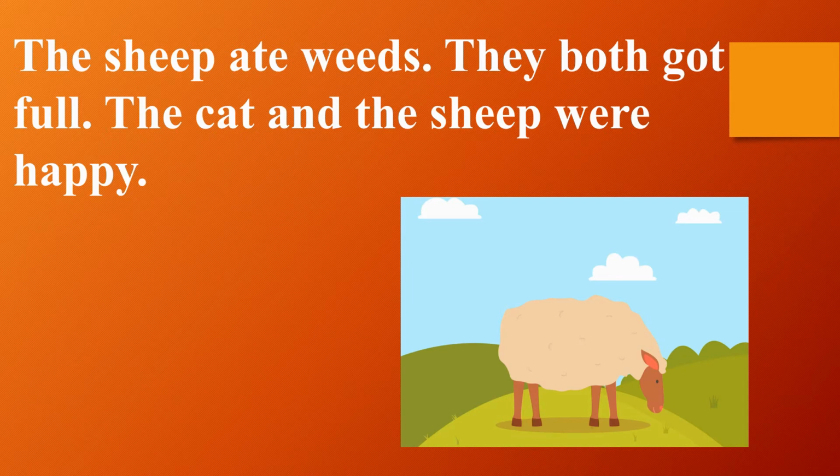So they both got full and satisfied. Their stomachs were full, so they were happy. Children, when you play and get tired, what do you do after coming home? You eat some food, yes or no? In the same way, the cat and the sheep were satisfied and happy. So children, this was our lesson.